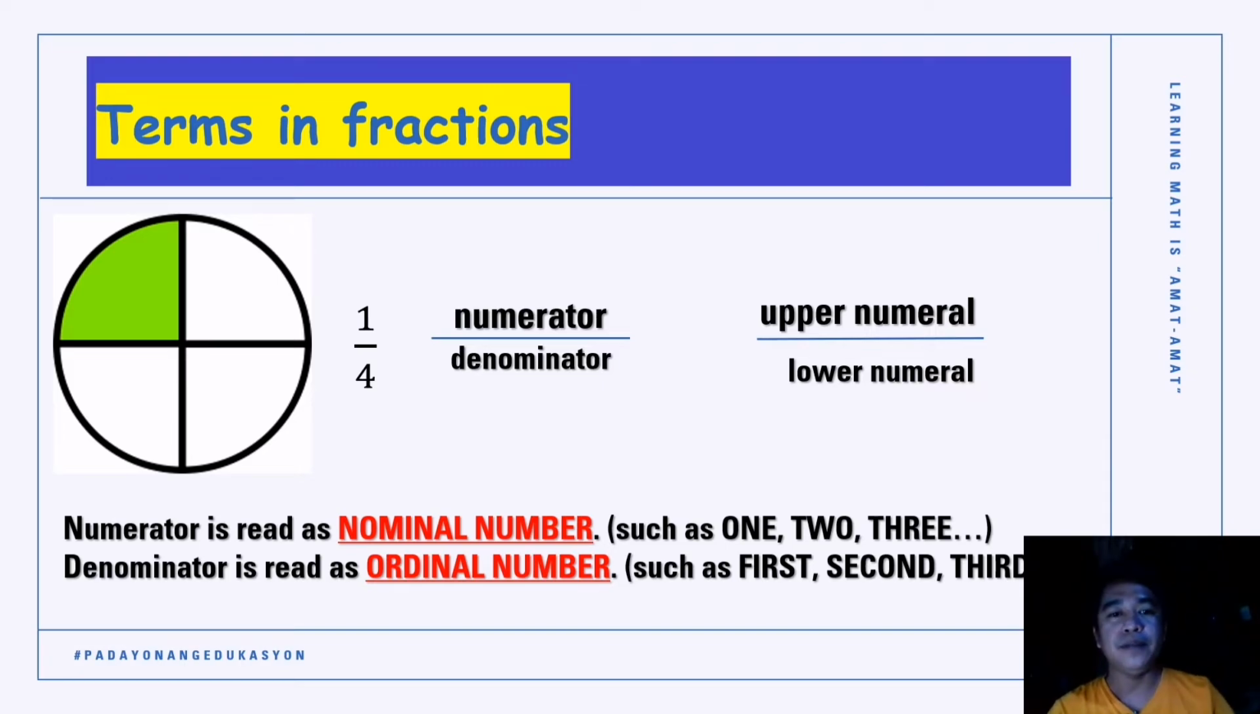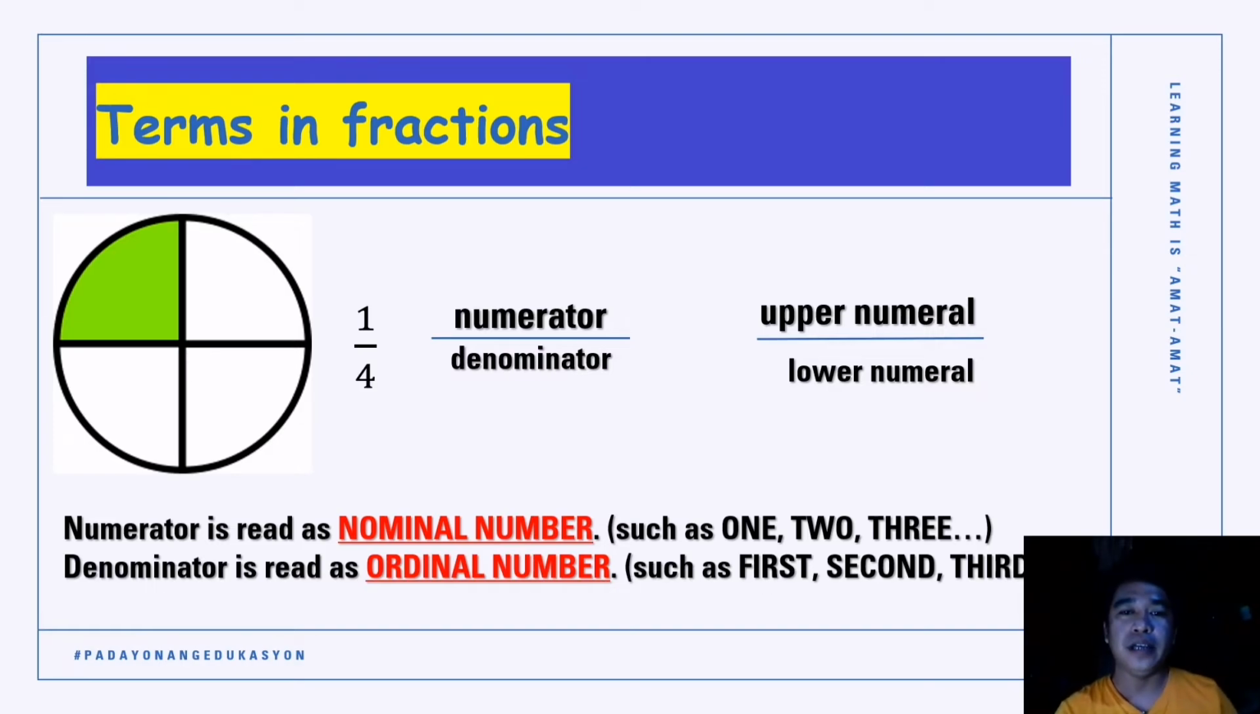Therefore, in our example, we read our numerator as 1 and our denominator as fourth. The 4 there, we read it as fourth, because we read our denominator as an ordinal number. So we read our fraction as 1/4. Okay, so there you have it.